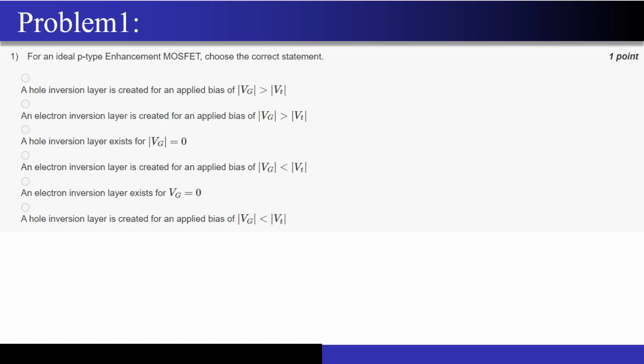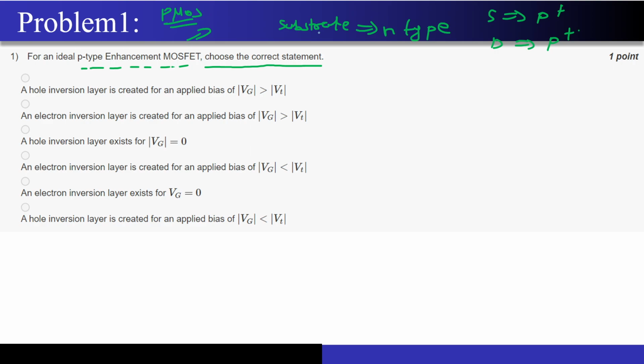Okay, so now let's start with this first question. You guys will help me to solve this question. For an ideal p-type enhancement MOSFET, what is a p-type enhancement MOSFET? Your substrate is n type, your source is p plus type, your drain is p plus type. Correct? So this is your PMOS structure. Correct? Choose the correct statement.